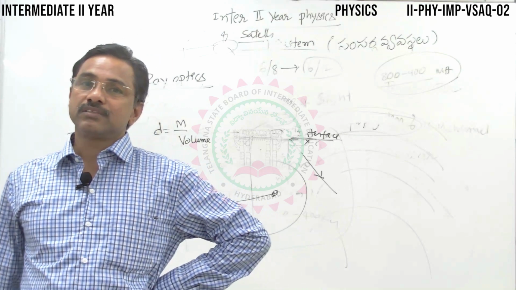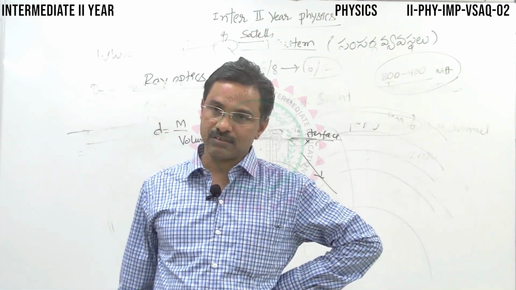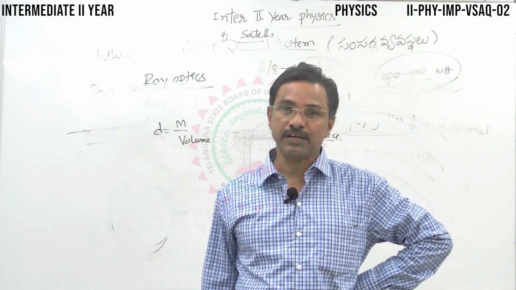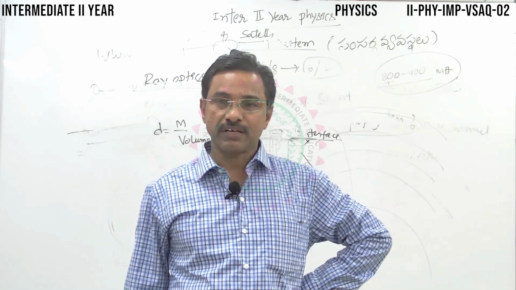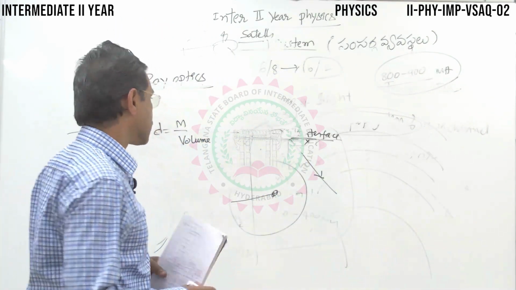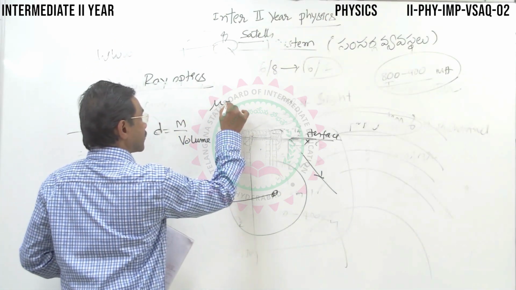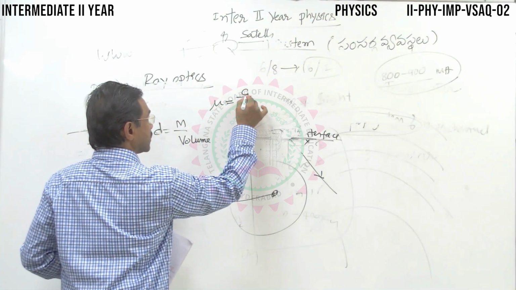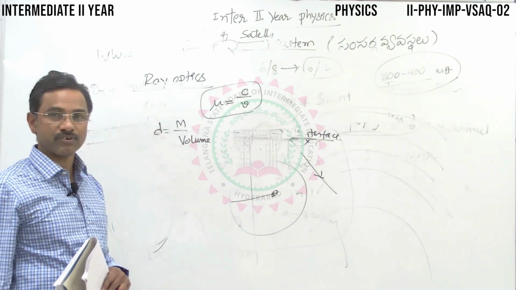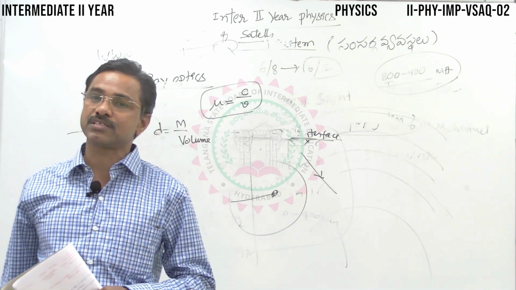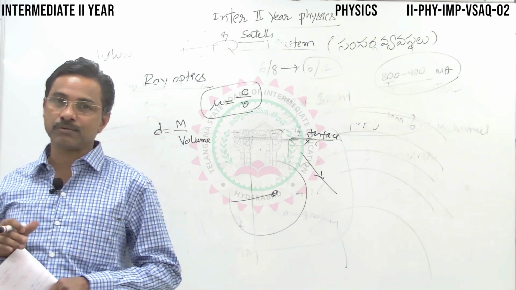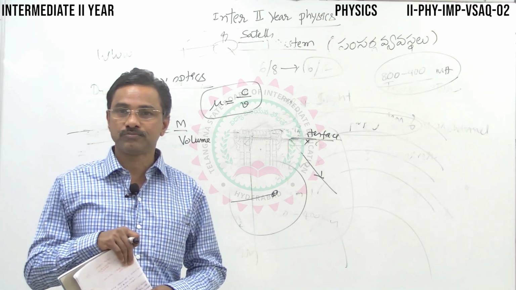Optical density is a word we generally come across in optics, where the ratio of speeds of light in two different media is called optical density. This is measured in terms of refractive index: the velocity of light in vacuum and the velocity of light in a medium. So optical density is nothing but the ratio of the speed of light in two different media.